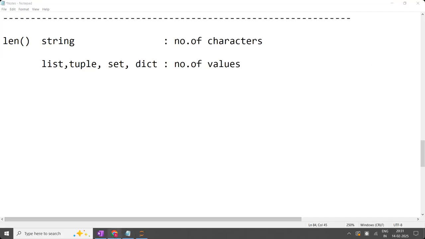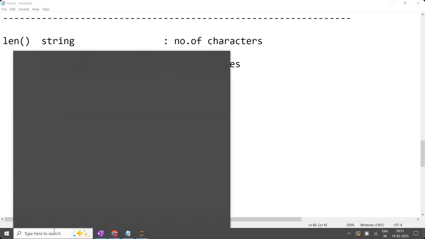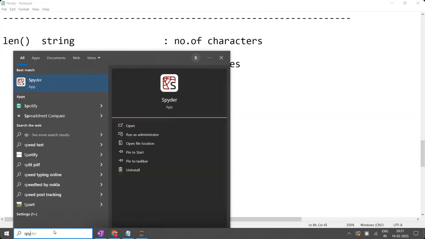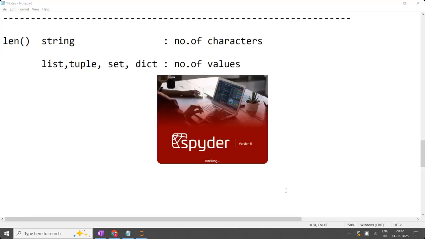Right. Now, let's move on to the next one. As I've told you, in today's class, we are going to discuss in detail about the data types one by one. Each data type in detail. So, either you can use Spyder or you can use Jupyter Notebook. Choice is yours. Whichever you feel comfortable, that one you can choose.